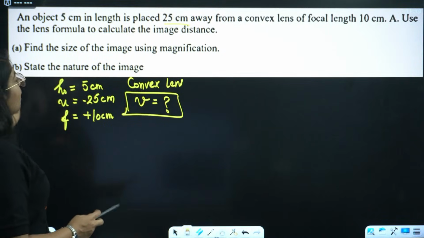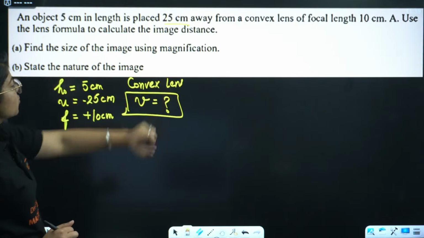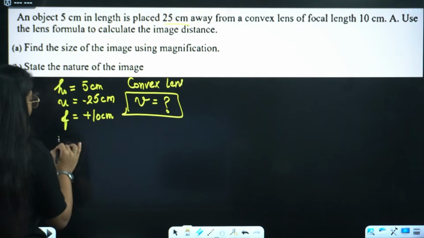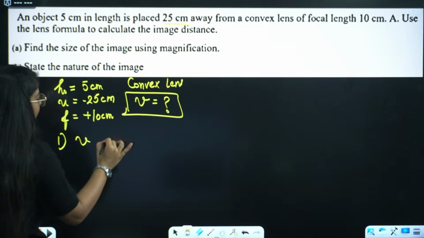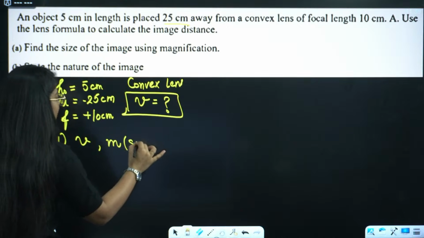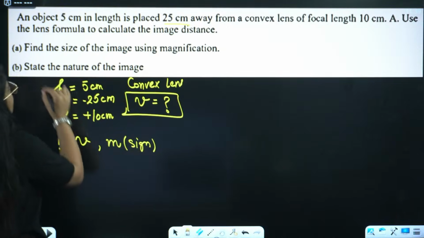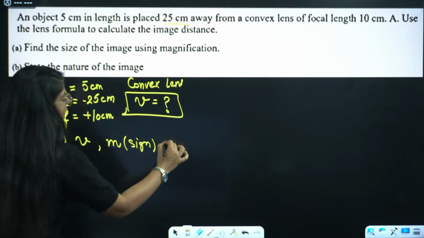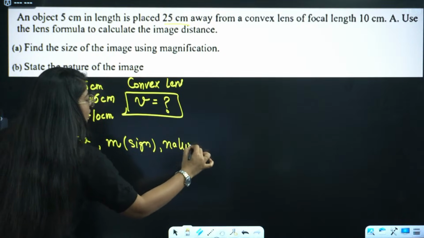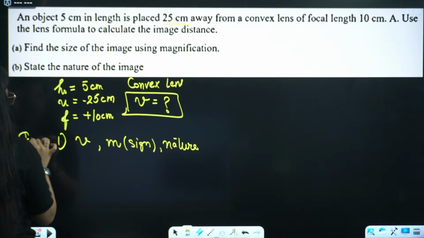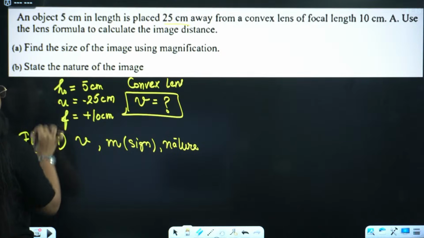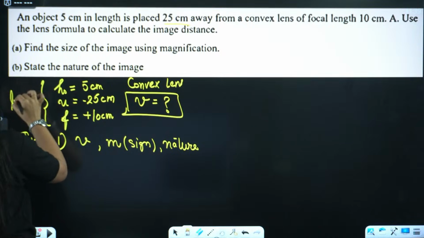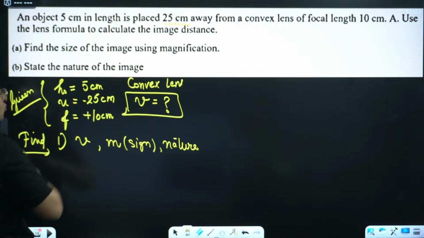Okay, find the size of the image using magnification. We have to find first V and then magnification, mostly its sign. State the nature of the image, we have to tell the nature of the image. This is what we have to find. This all is given to us. Let's do the solution.